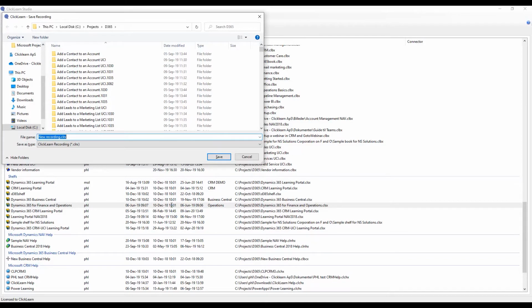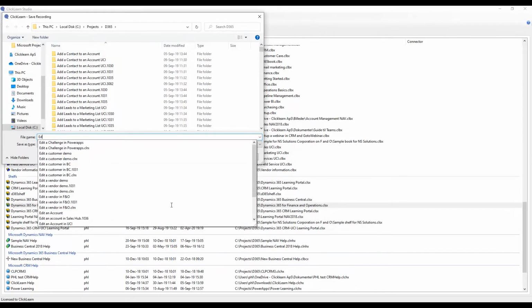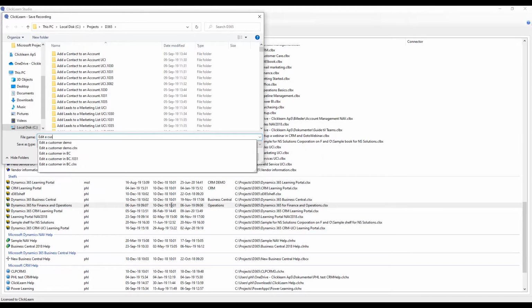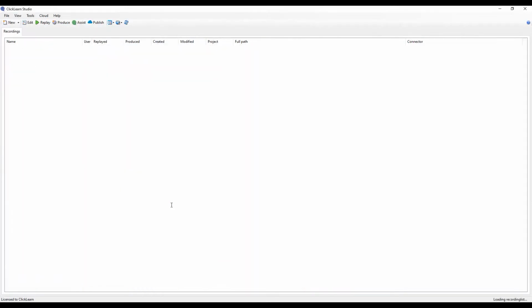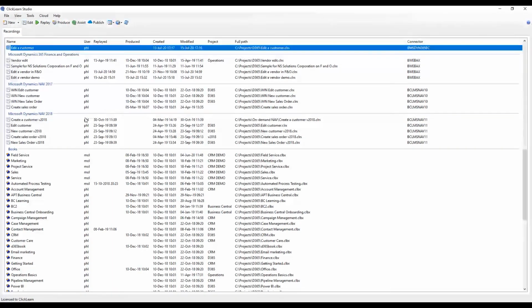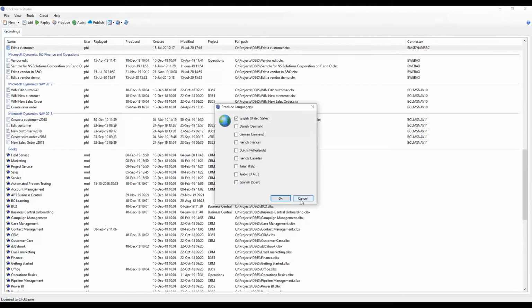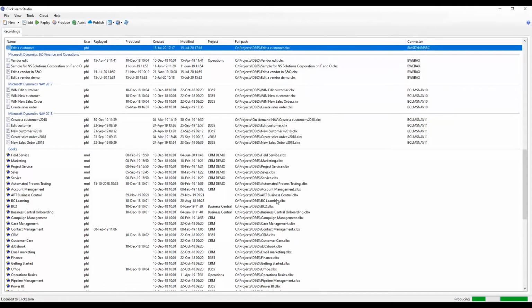In this case, we can call this edit a customer. Just call it edit a customer and save it. So now I have a process called edit a customer. I have a path that I can see where I stored it, and I'm actually going to go ahead and produce this right away. When I produce this, ClickLearn will instantly give me the 7 different formats.